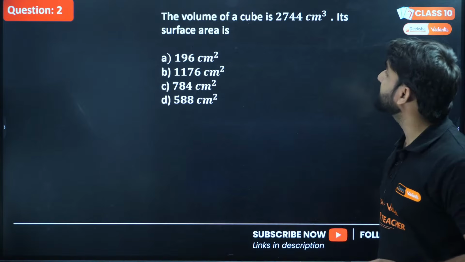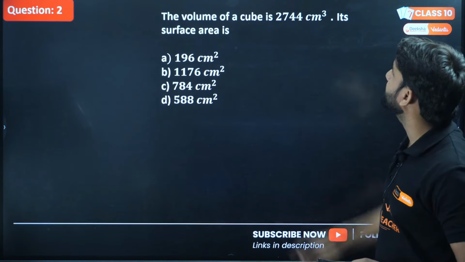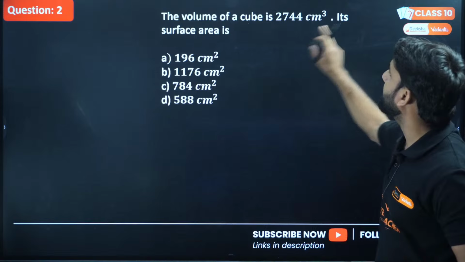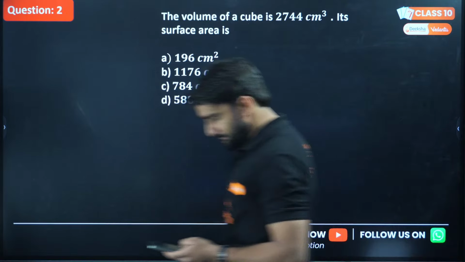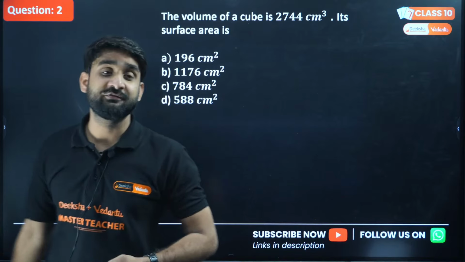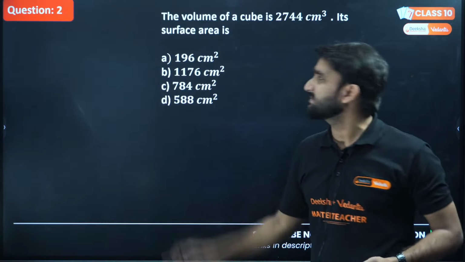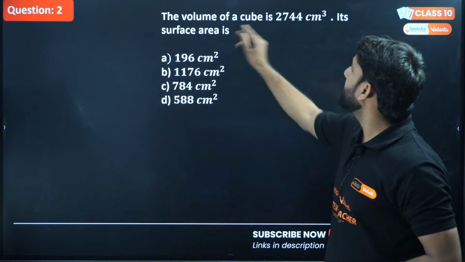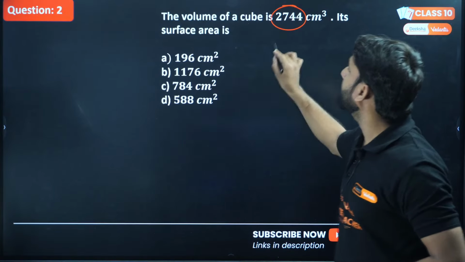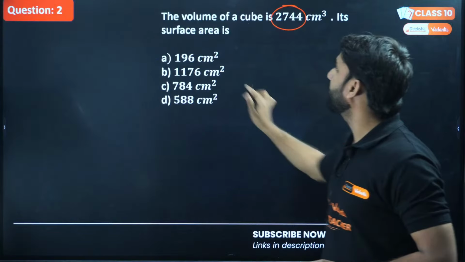Yes, what will be the answer of this question? The volume of a cube is 2744 cm³. You have to find the surface area here. If you know the formula of surface area and volume of a cube, you can directly solve this question. There is nothing challenging. The volume of the cube is already given, and you have to find the surface area.